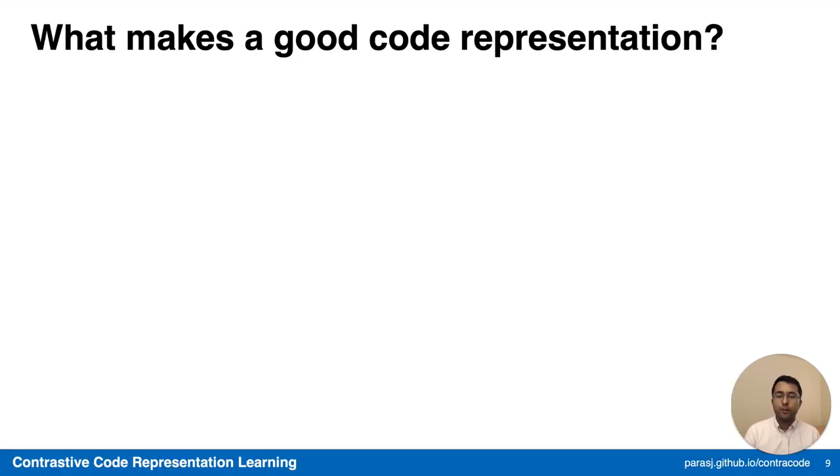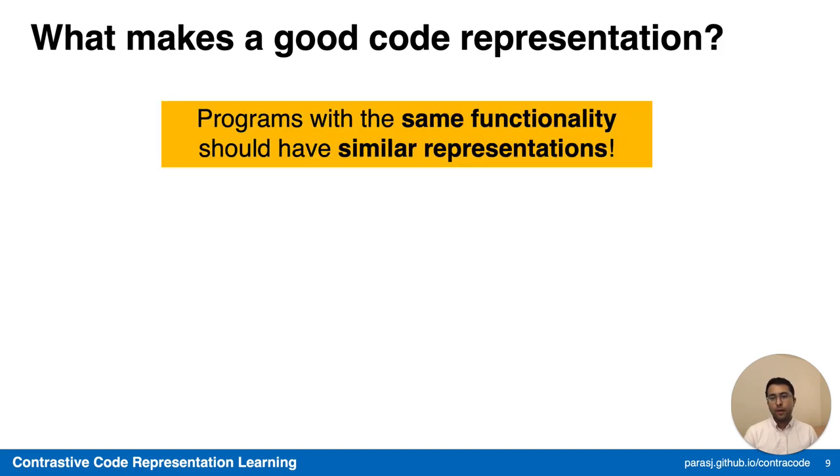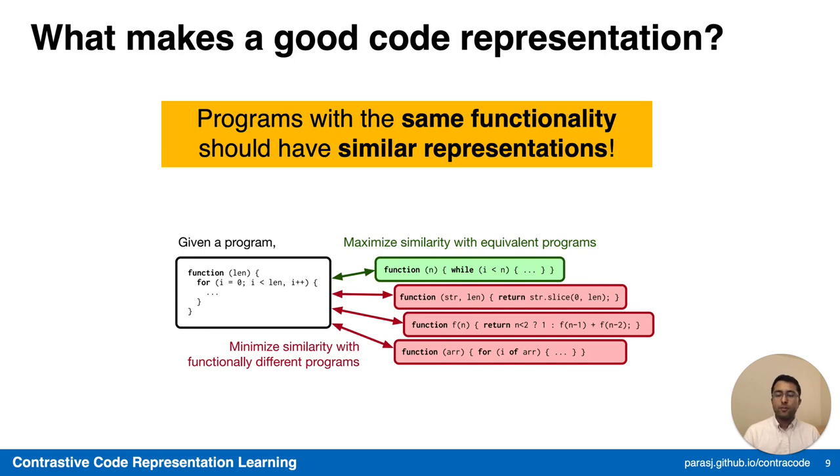So what makes for a good code representation? In our work, we consider that programs with the same functionality should have similar representations in latent space. Given a particular source program, such as a for loop in this case, the representation of an equivalent program, perhaps with a substitution of the for loop for a while loop, should be very similar. But different programs, for example, some kind of string manipulation program, or maybe some kind of recursion, should have distinct representations as they're functionally different.